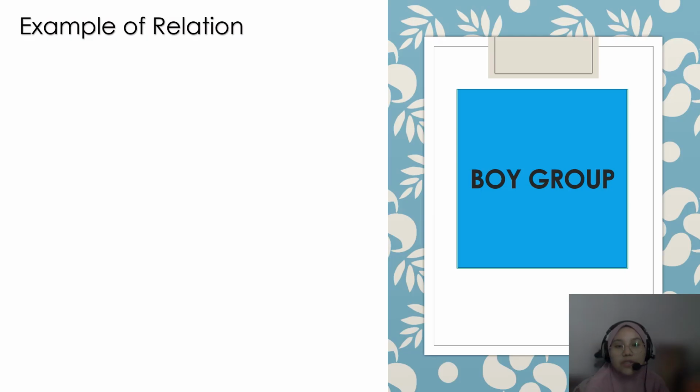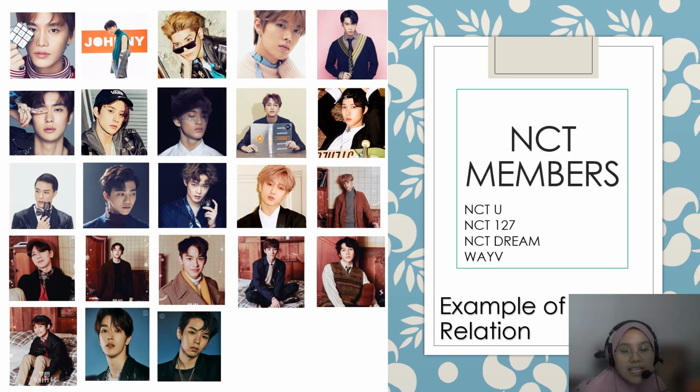To make it interesting, I found an example of relation and Cartesian product from a Korean boy group that is famous because of their multi-talented members. Can you guess it? It is NCT. NCT consists of 23 members and 4 units, which are NCT U, NCT 127, NCT Dream, and WayV.